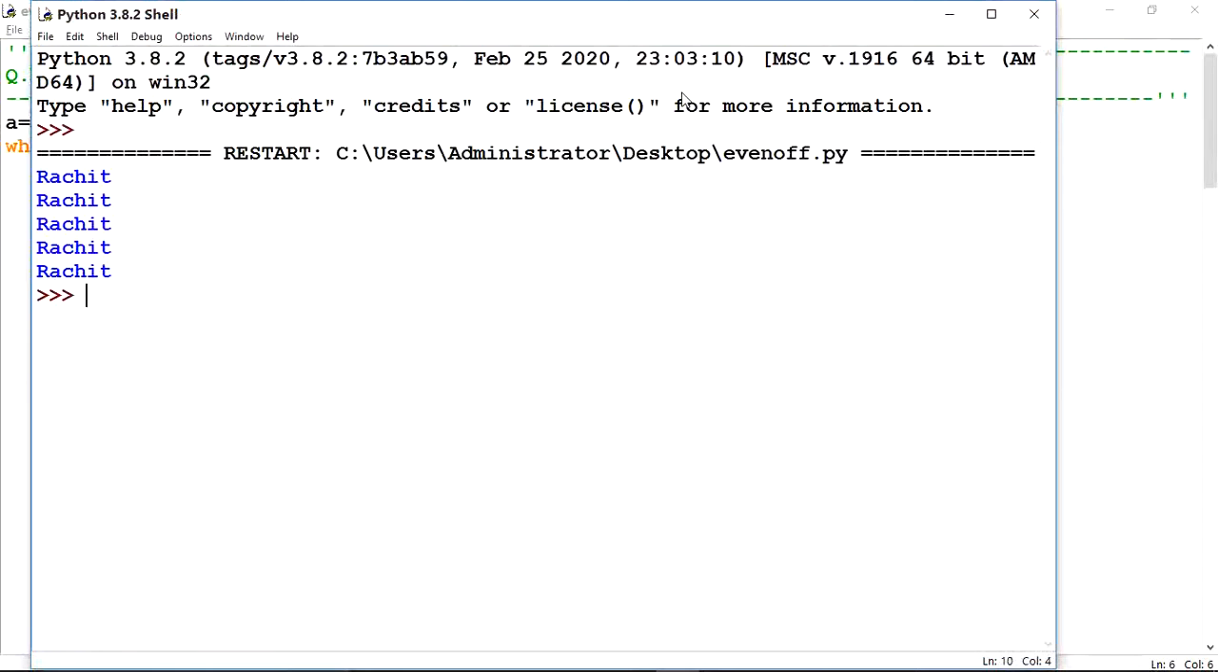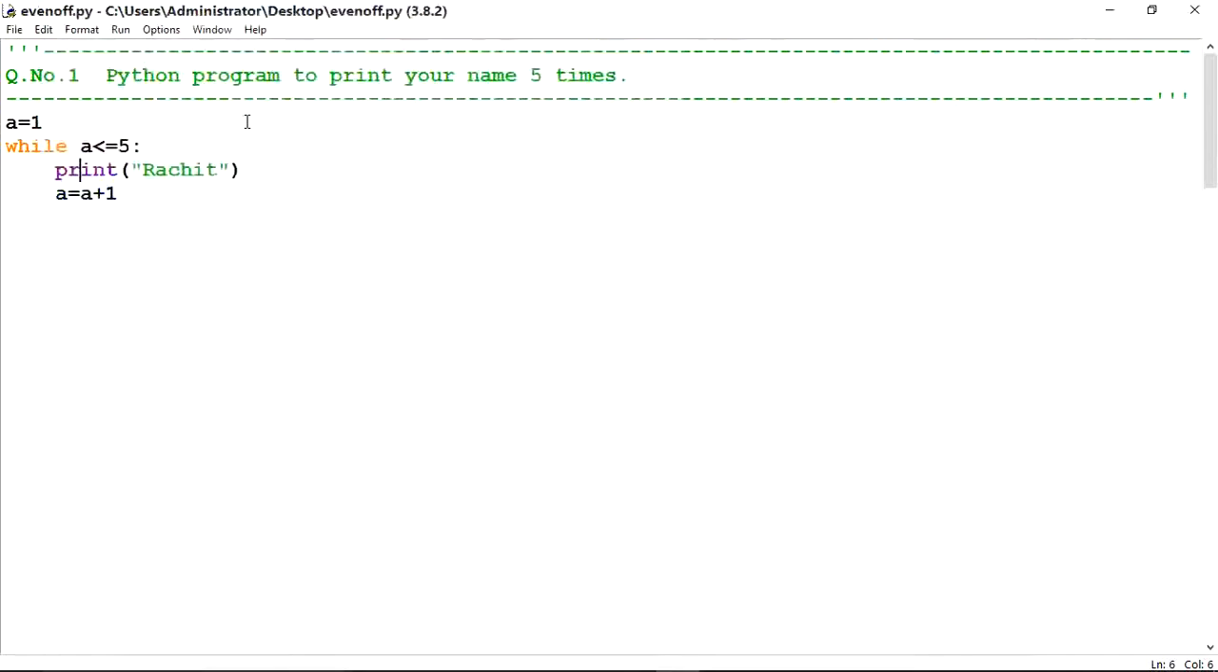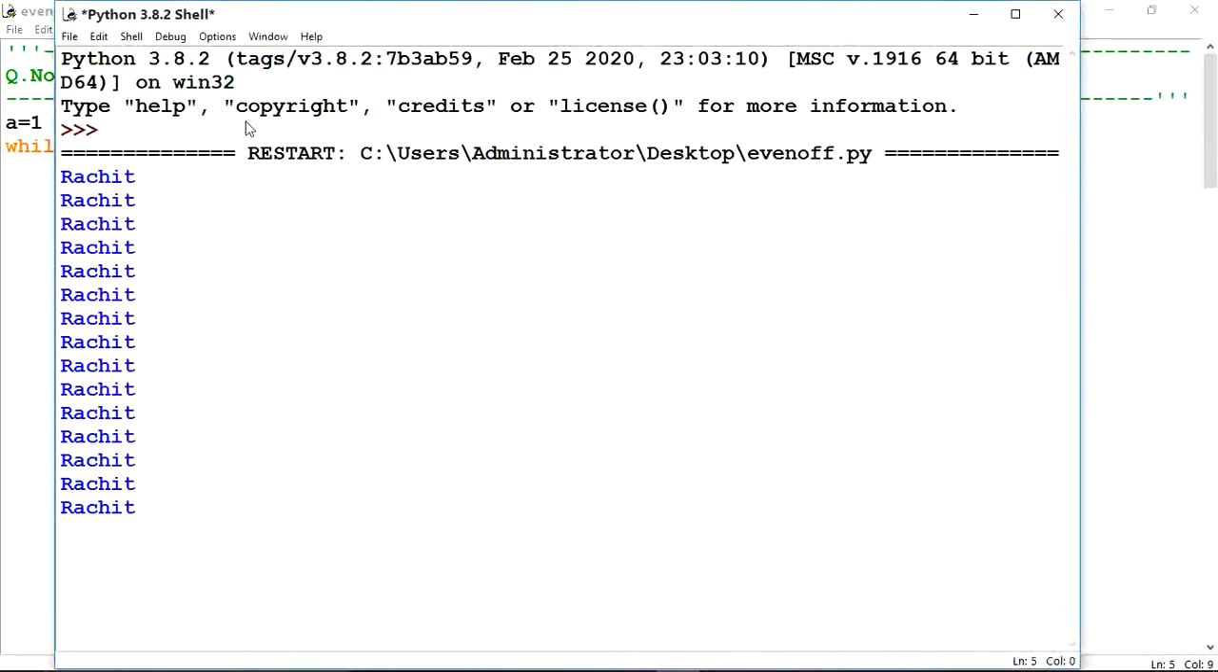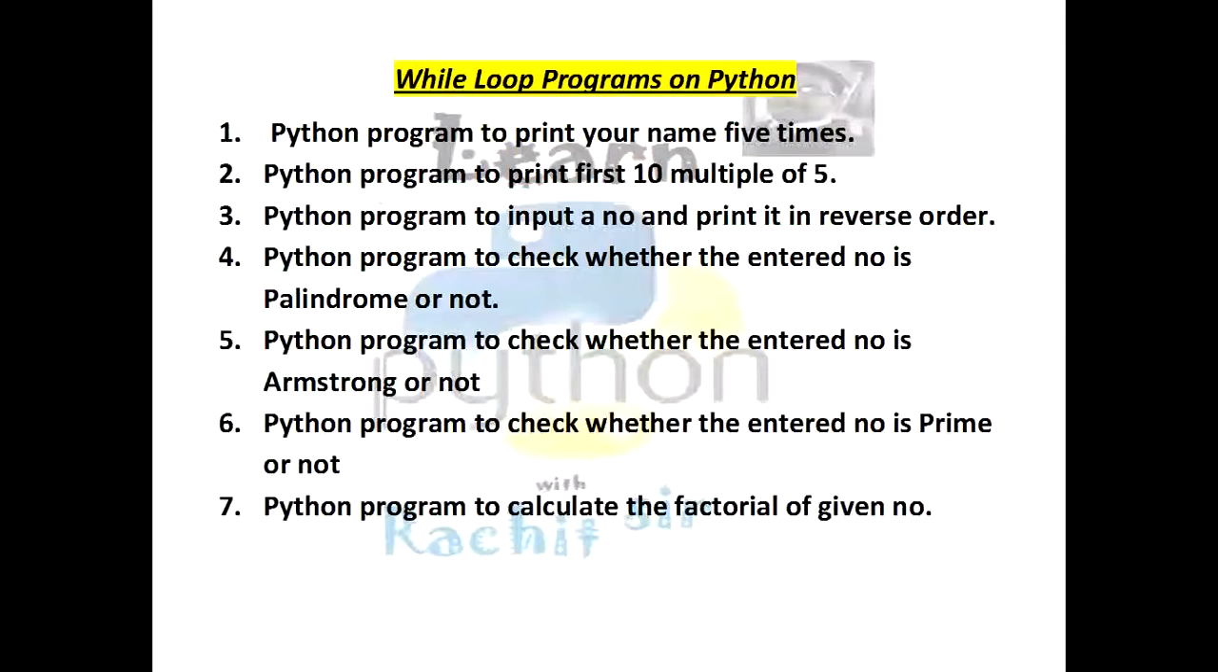Yes, the answer is coming. My name is printing 5 times, 1, 2, 3, 4 and 5. Suppose I have to print my name 15 times. Then I simply have to change only this value, starting from 1 till a is less than or equal to 15. Now execute this program. My name is coming 15 times, 1, 2, 3, 4, 5, 6, 7, 8, 9, 10, 11, 12, 13, 14 and 15.